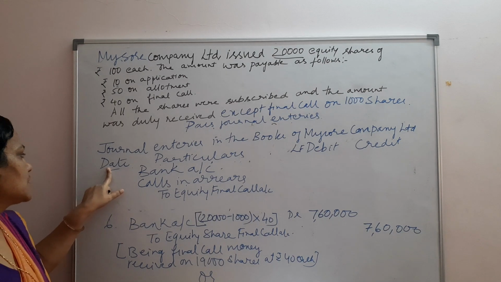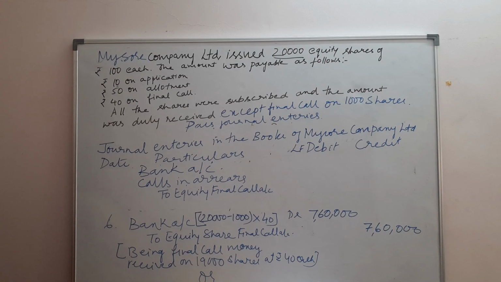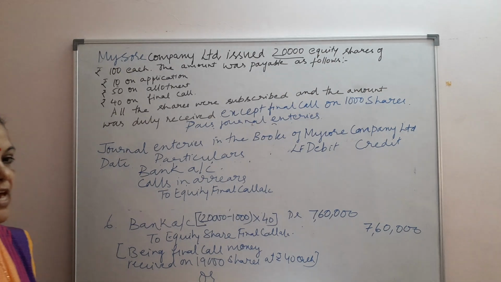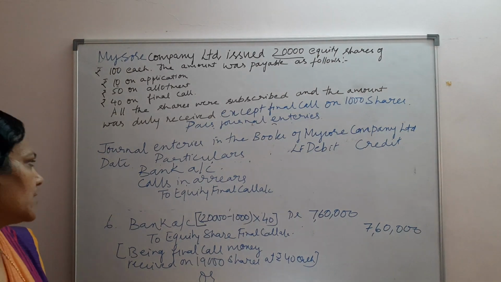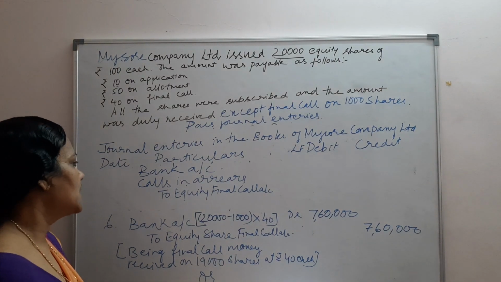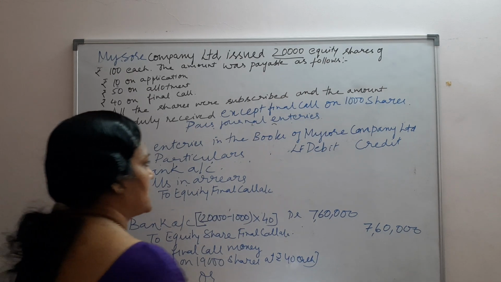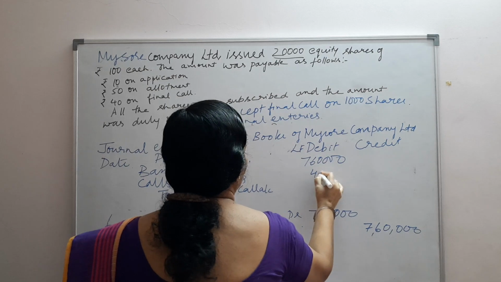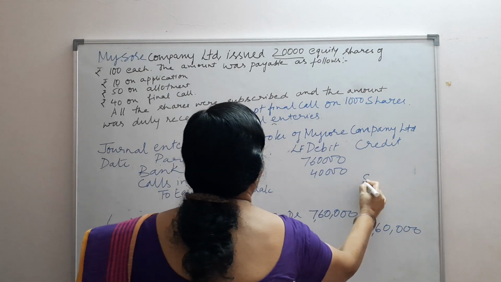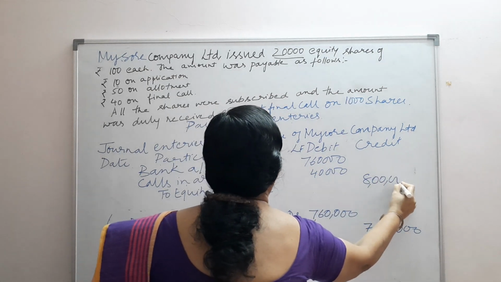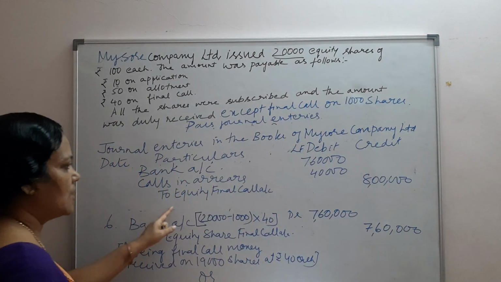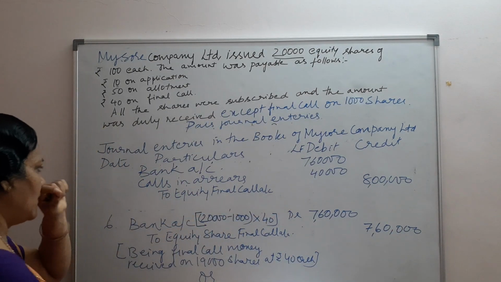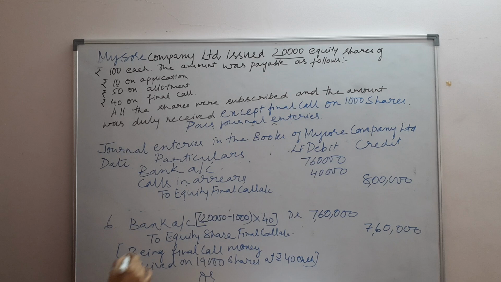Whenever that person pays 40,000, this calls in arrear account will be cancelled, or if they do not pay, it will result in the forfeiture of shares. So here the debit will be 7,60,000 and 40,000 and the credit will be 8 lakhs. The final call account is showing the same, only calls in arrear has come into the picture.